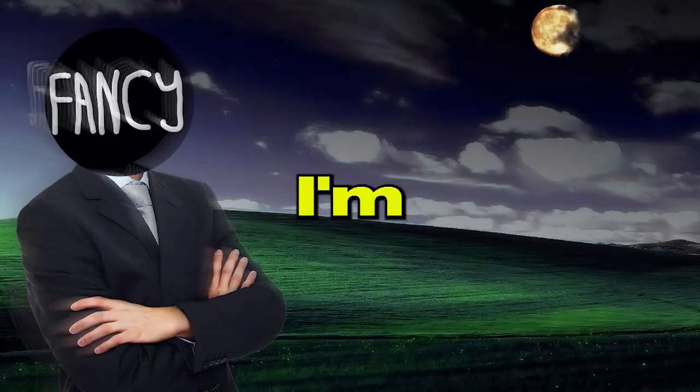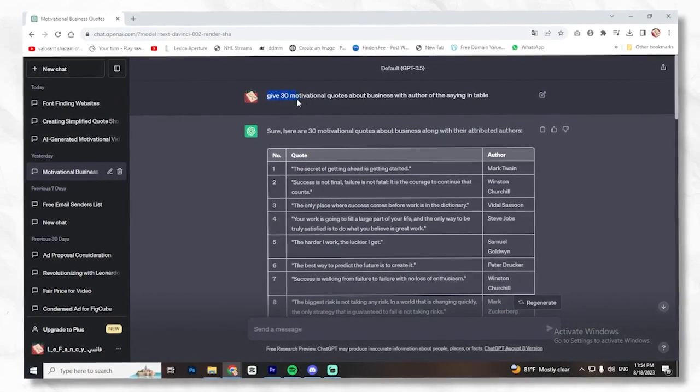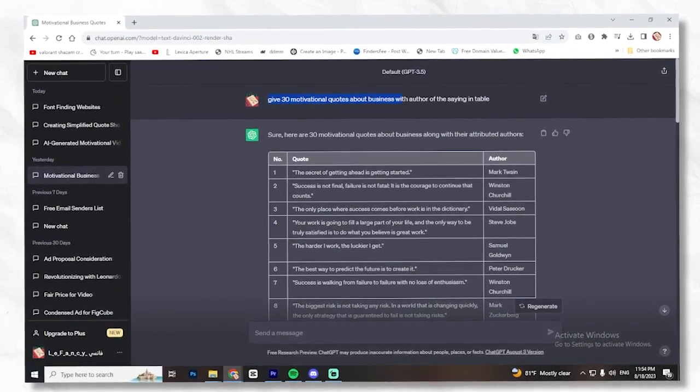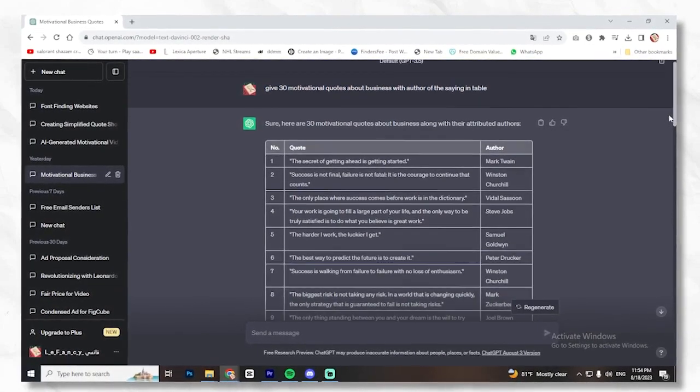The tools we will be using in this video are Canva and ChatGPT. I'm sure you're familiar with them, so let's get started. First, let's head to ChatGPT to generate the quotes. Ask it for 30 motivational quotes about your niche with the order of the saying in a table, and it will generate them like this.